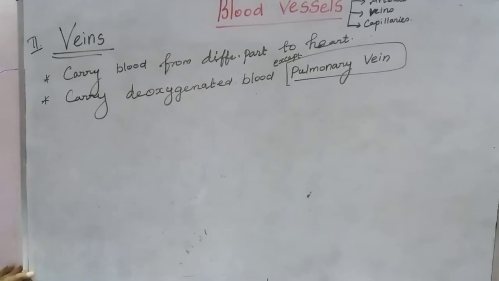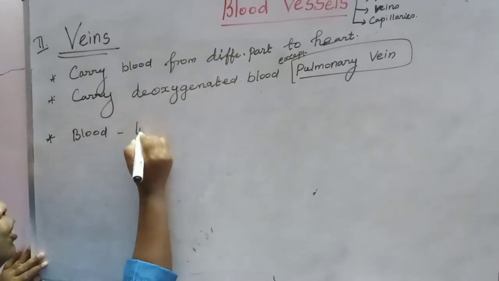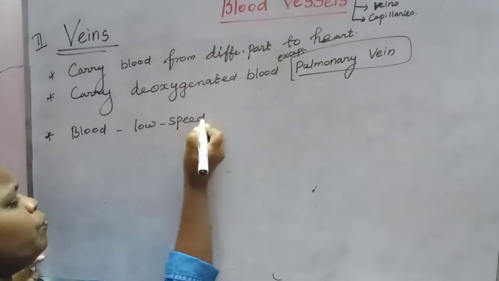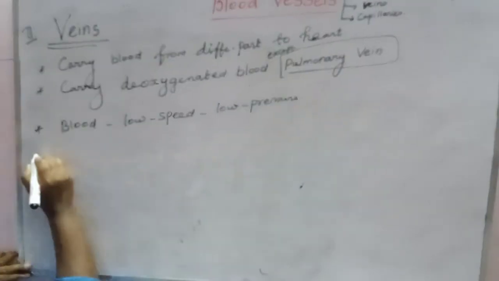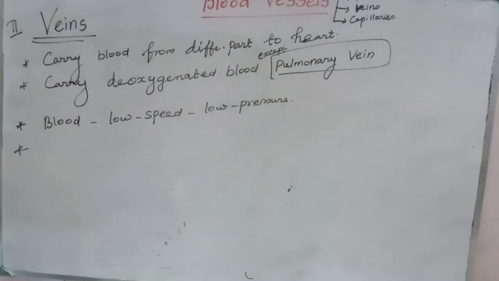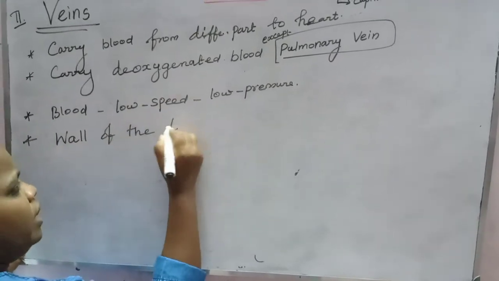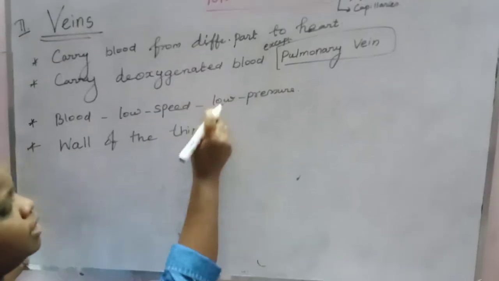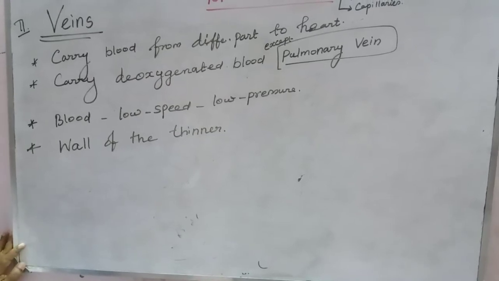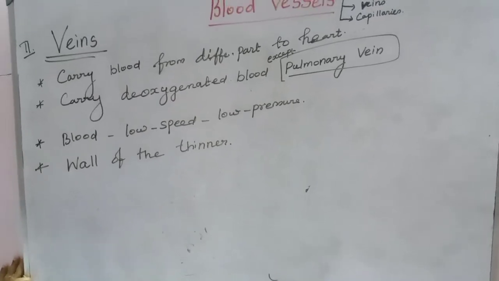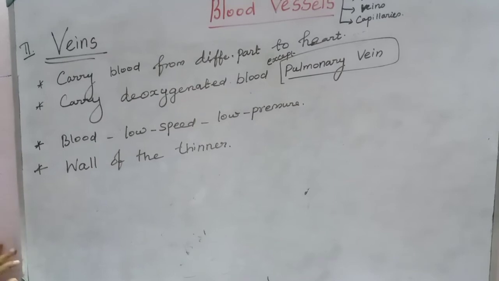Next one, the blood flow is low speed with low pressure. In an artery, it's high pressure, right? That's why they have a thick wall. Here, the wall of the vein is thinner because the blood flow is very slow. The speed and pressure are also very low, so the wall of the vein is thinner.